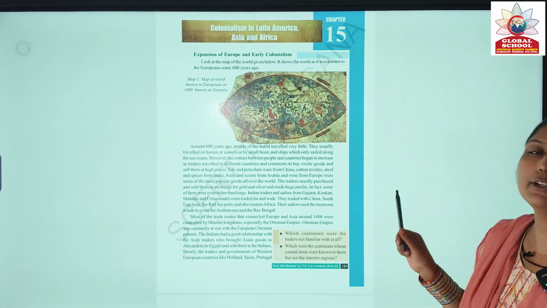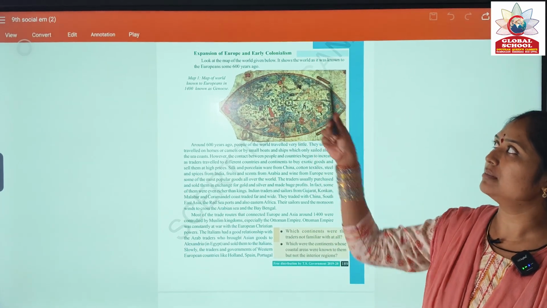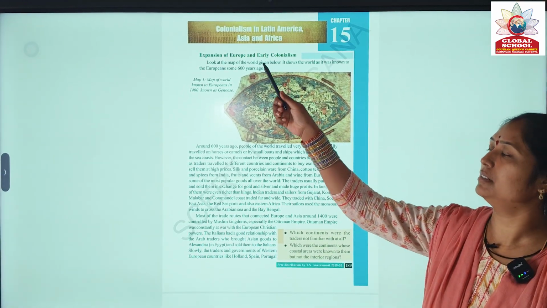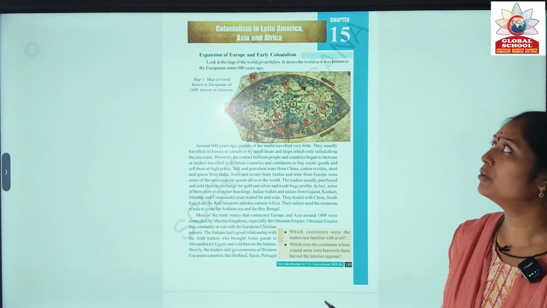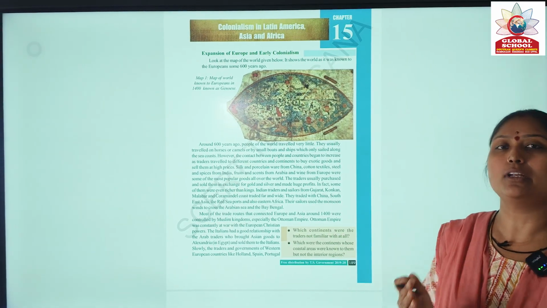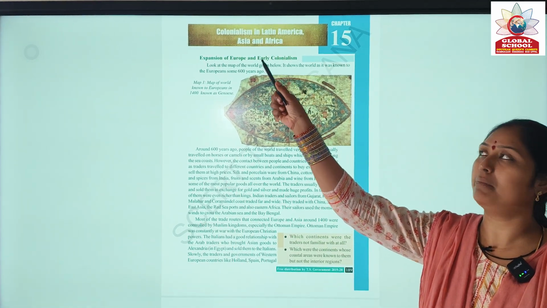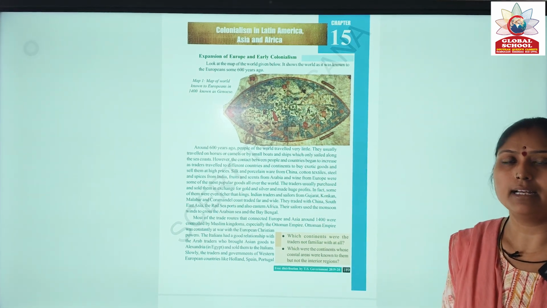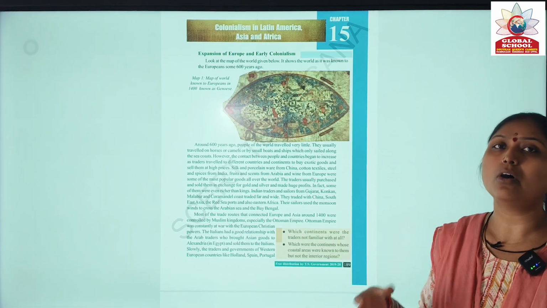Before entering into the lesson, we need to know what we mean by colonialism. Colonialism is nothing but creating colonies. Before going into detailed explanation, first we need to know what we mean by colonization. From colonization, colonialism has come. That means colonialism is nothing but taking charge of another country due to its resources or labor.